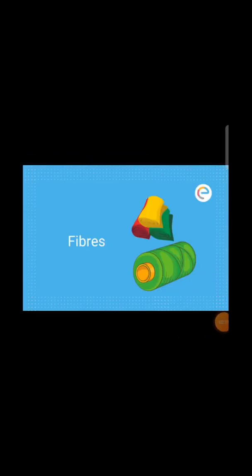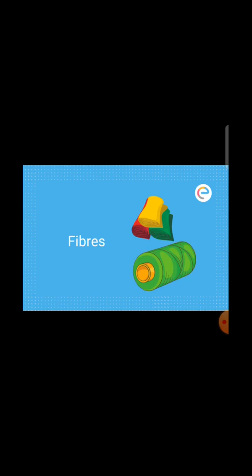Fibers are basically long, strong, and flexible thread-like structures, or you can say that they are thread-like filaments. Okay, and they are thin and continuous strands. So, the long, strong, and flexible thread-like structures, or thread-like filaments, are called fibers. Okay, and these fibers are of three kinds: natural fibers, man-made fibers, which are also called synthetic fibers, and the third one is mixed fibers.